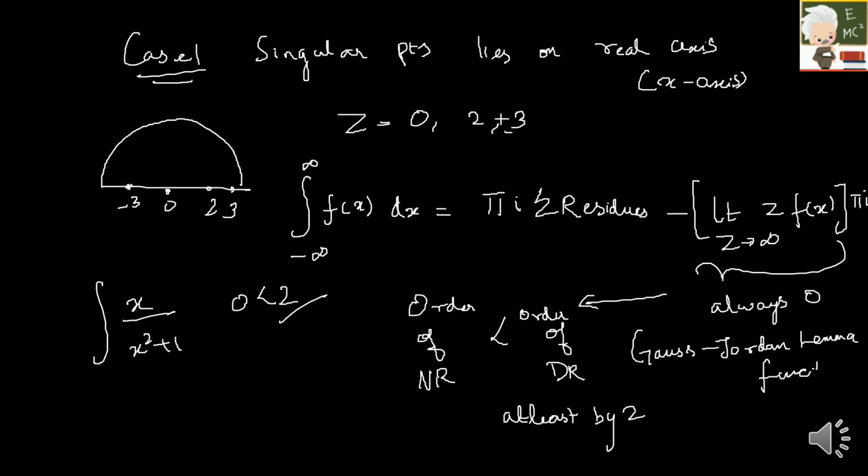One more example: integral x square by x power 6 plus 1 dx. Here the numerator order is 2 and the denominator order is 6, so there is a difference of 4. In that case you can apply. What is the formula you have to use? One second, I will erase a little.